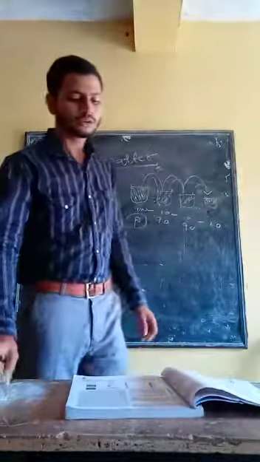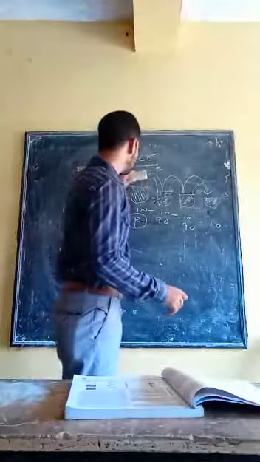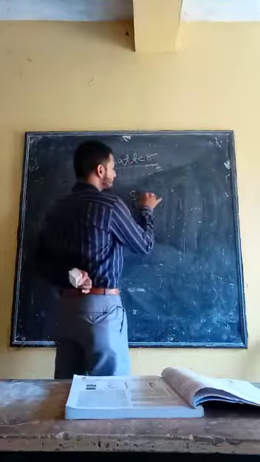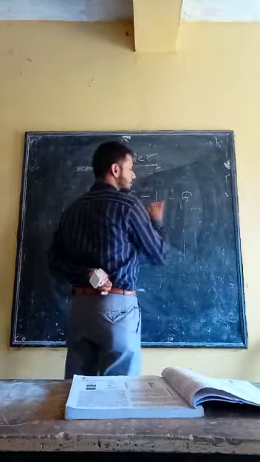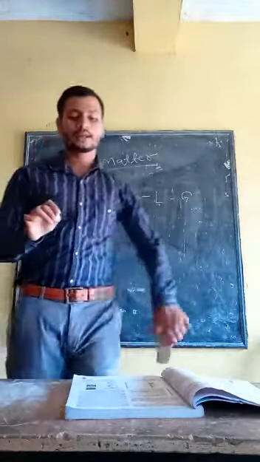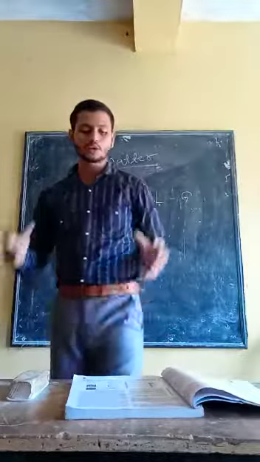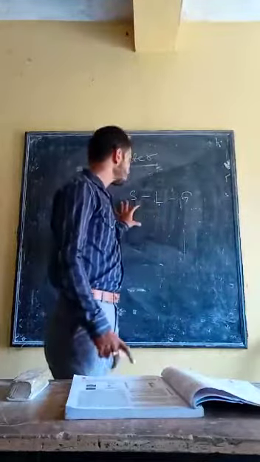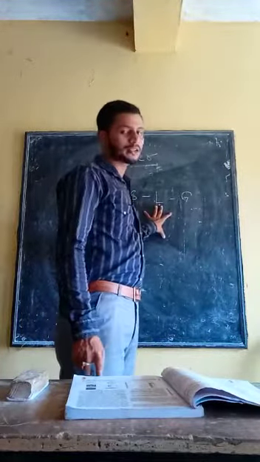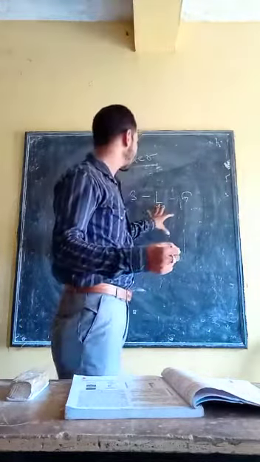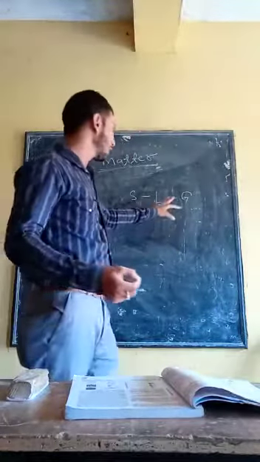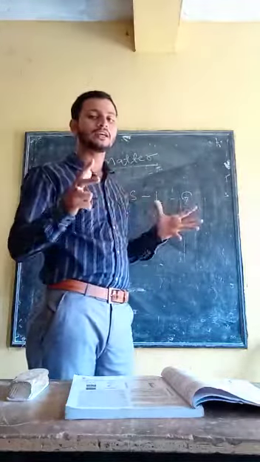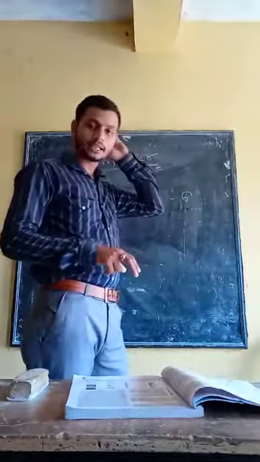Now coming to states of matter. This is well known to you. What is the state of matter? There are 3 states: solid state, liquid state and gaseous state. Okay. When the particles of matter are closely packed, tightly packed between each other, that comes under the solid state. In the case of liquid, there is some gap between the particles, and in gases there is no connection between the particles. They are free in nature, they can move in any direction.